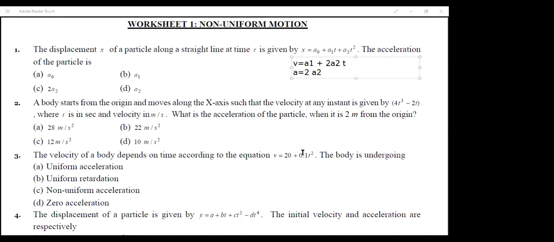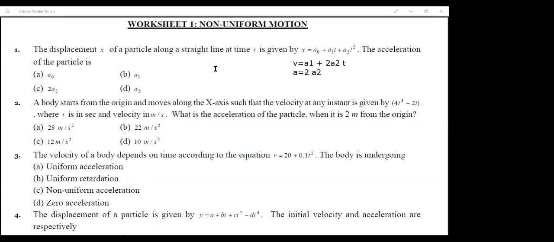Yeah, Durga. Sir, which question? First question, this one first. Yeah, Durga, tell me. So in the first one, the displacement is given in the form of an equation.